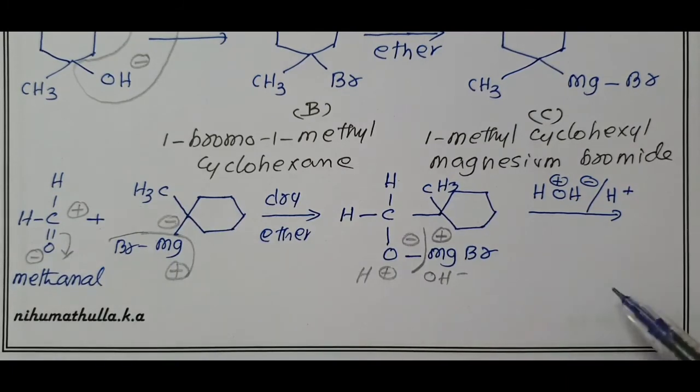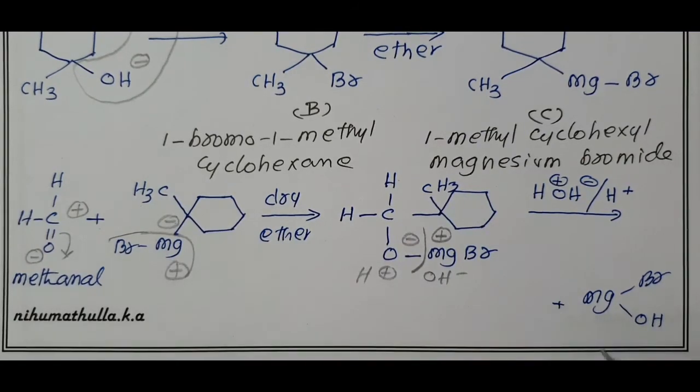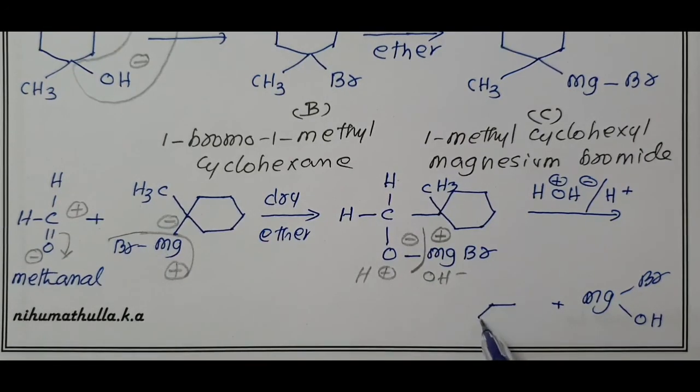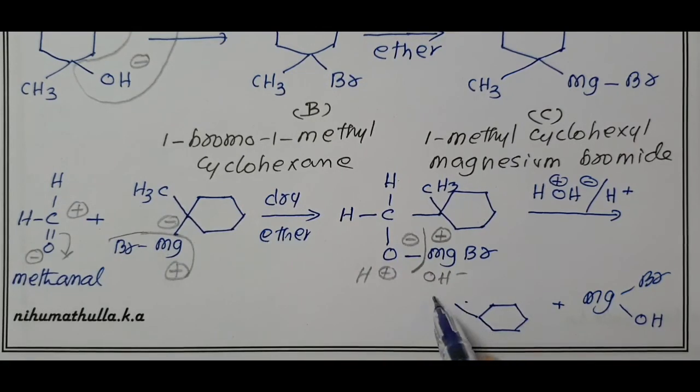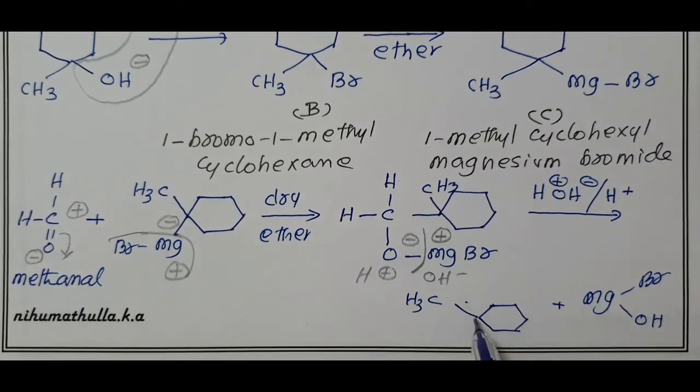So the byproduct removed is MgBrOH, and the remaining is the primary alcohol. This is 1-methylcyclohexyl CH3, CH2OH, the primary alcoholic group. This is your CH2OH. Compound D, final compound D.